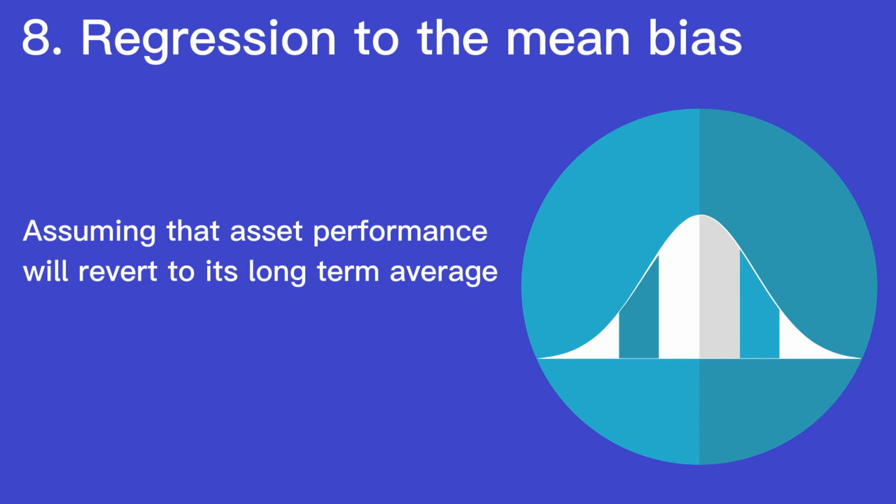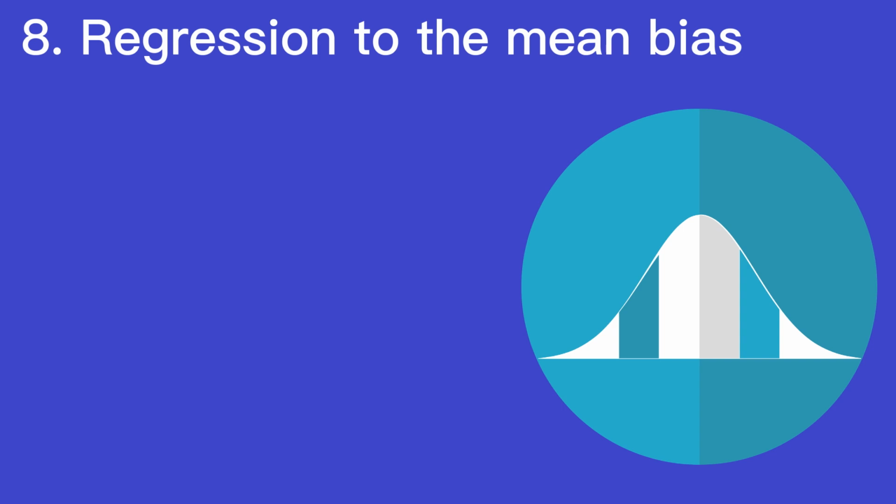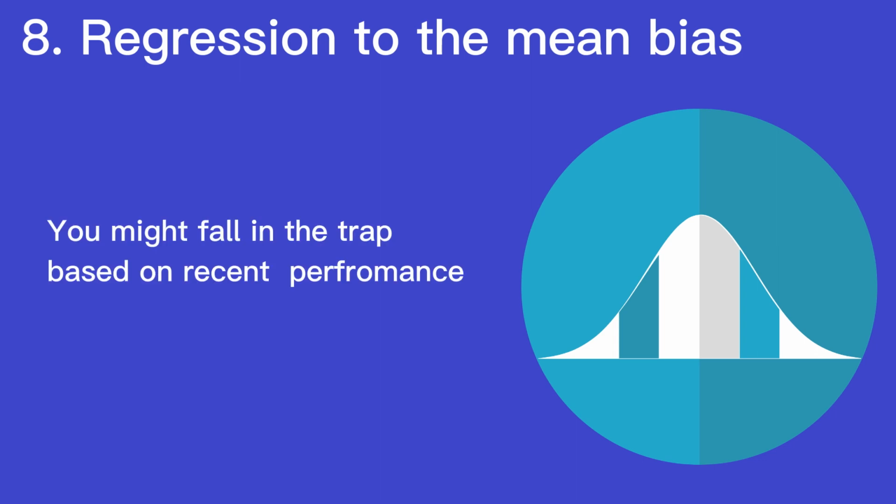The problem with regression to the mean bias is that it can lead traders to make faulty investment decisions based on flawed assumptions about future performance. Traders who fall victim to this bias may be tempted to buy or sell investments based on recent performance rather than on objective analysis of current market conditions.